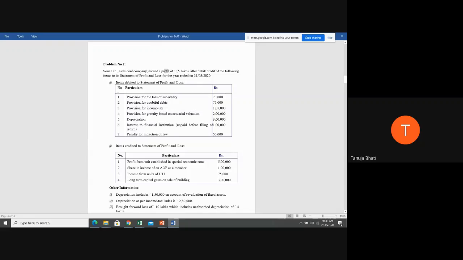Okay, so to this 15 lakhs, what do we have to do? First, provision for loss of subsidiary. Should we add it to the net profit or should we ignore it? Is it there in the addition list, students? Provision for loss of subsidiary.